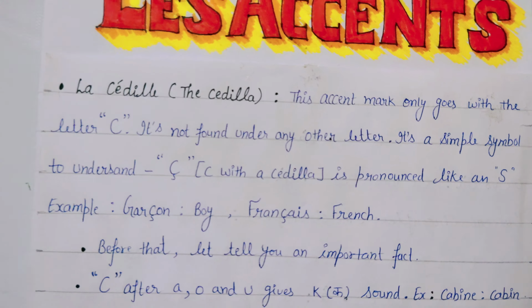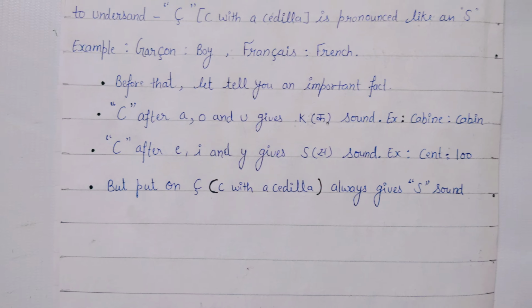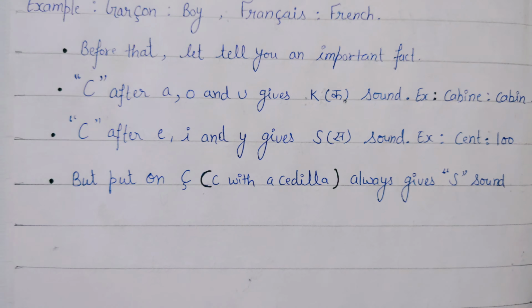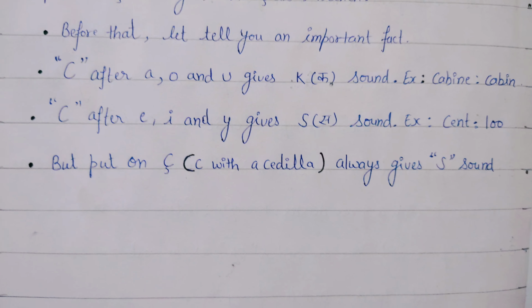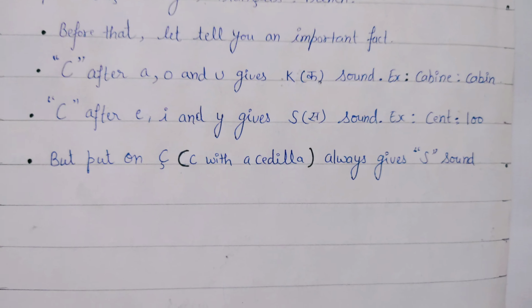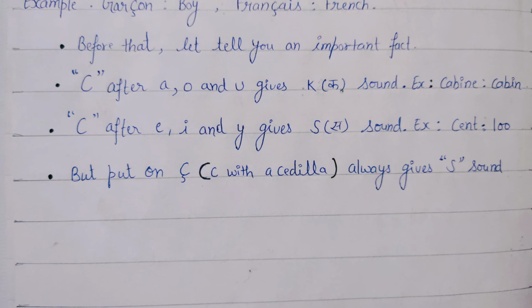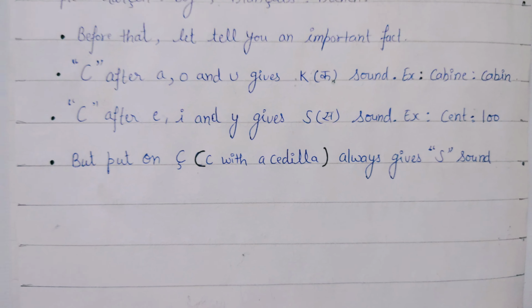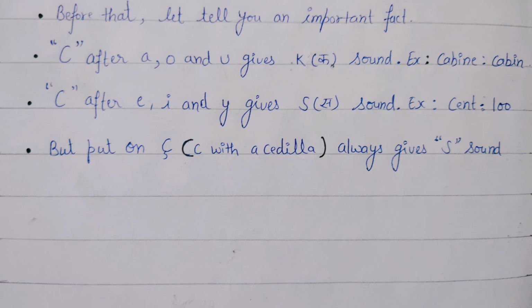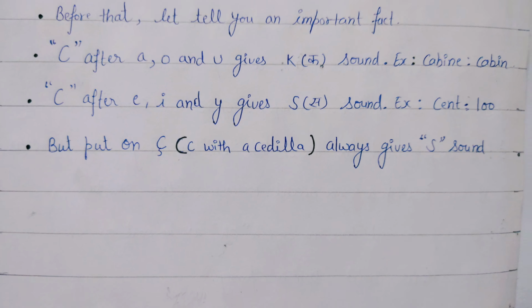Before that, let me tell you an important fact. C after A, O and U gives a K sound. For example, cabine, cabine. C after E, I and Y gives an S sound. For example, cent, it means 100. But with this accent,